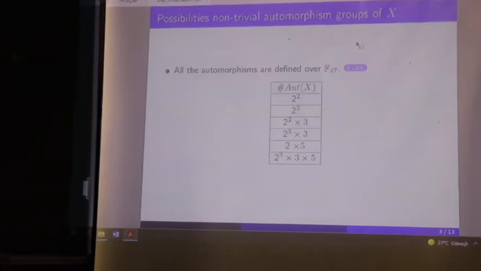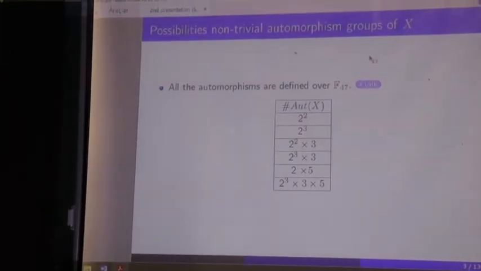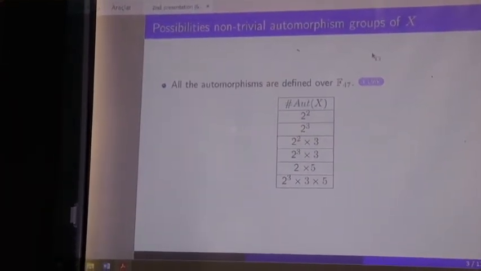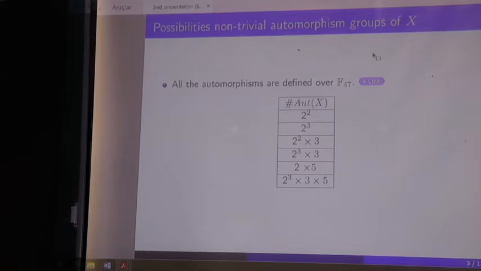Okay, so we recalled the last result that we talked about last week. We found all the possible orders of the automorphism groups of the curve X, and all of these automorphisms are defined over the finite field with 47 elements. Now we use this information and try to see if we can eliminate some possibilities, and what more we can say using this result.